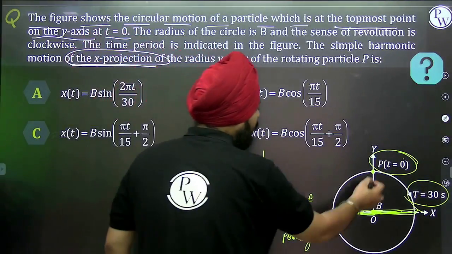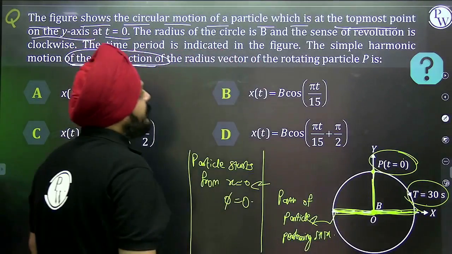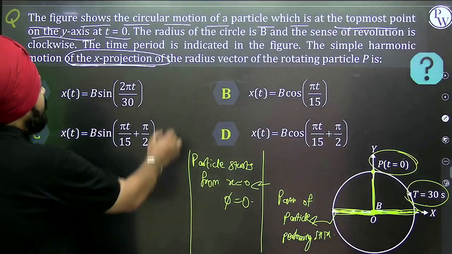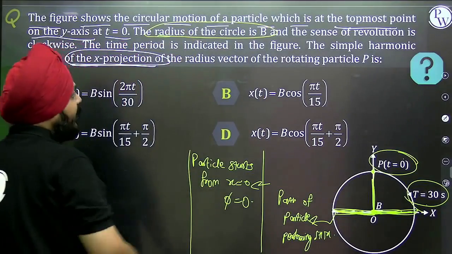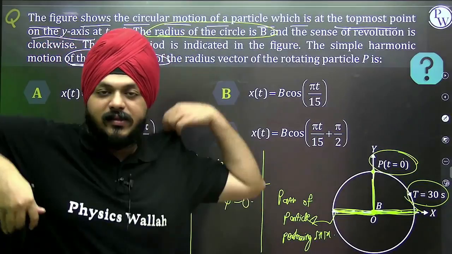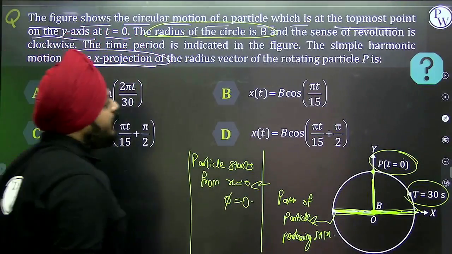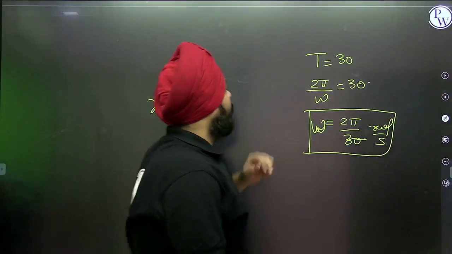Okay. Now, what is the max displacement? It is given as b, right? B is the max displacement. You can see the radius of the circle. The radius of the circle is its amplitude and it is the max displacement, right? Initial phase is 0. So can I say the equation of the particle, right?